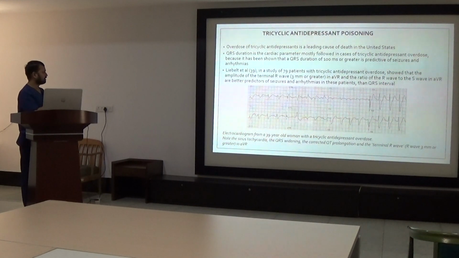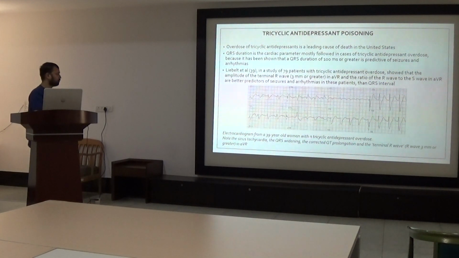Here we can see the ECG of a 39-year-old woman with TCA overdose. Note there is a sinus tachycardia with QRS widening and QT prolongation, and there is a terminal R wave more than 3 mm in lead aVR.